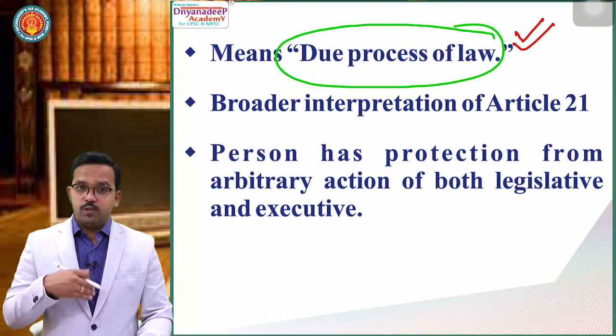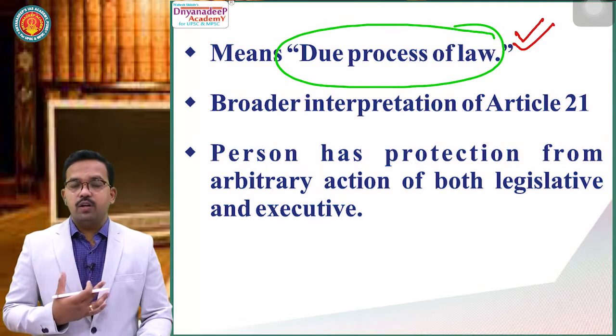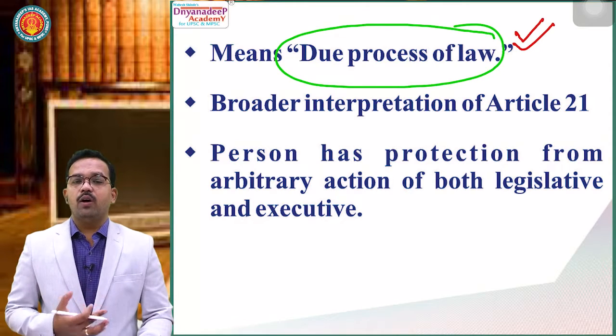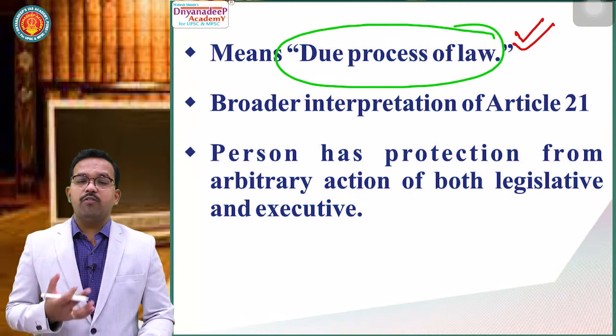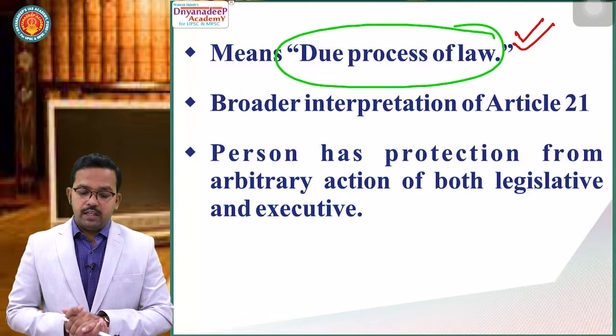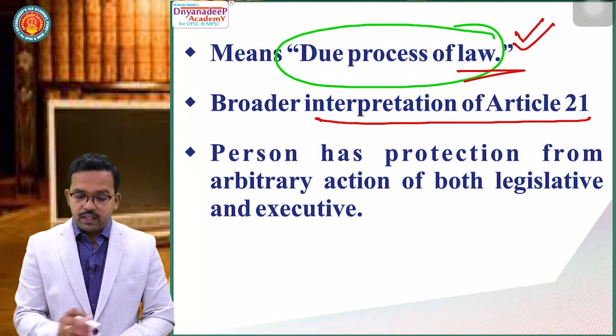But as a judiciary, as an organ, as a validating organ of the Constitution, we have the right to check the validity of parliamentary law. We can question whether this law is just, fair or rational, and it means due process of law. It is a wider interpretation of Article 21.